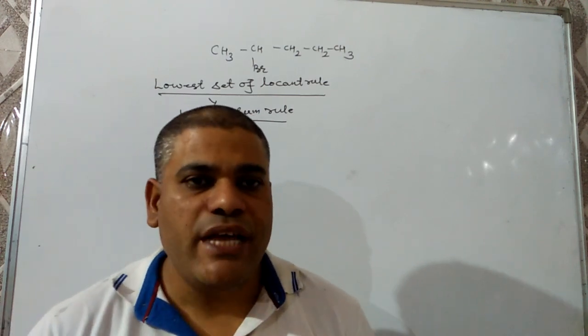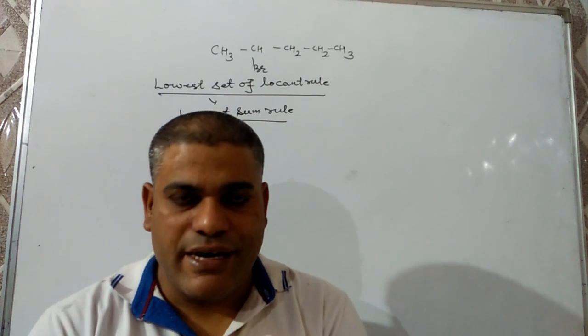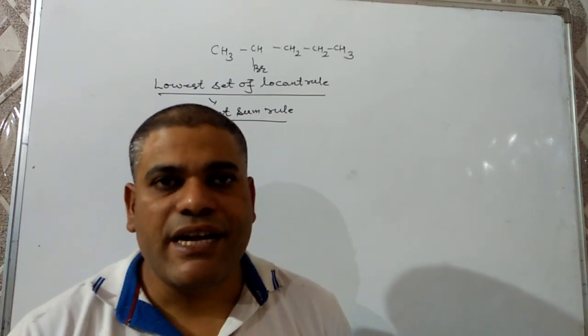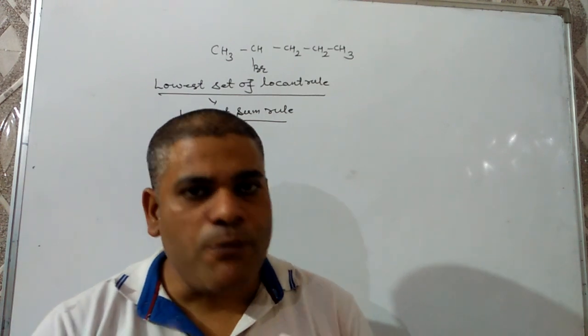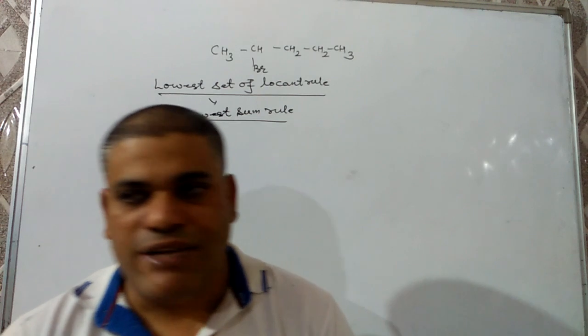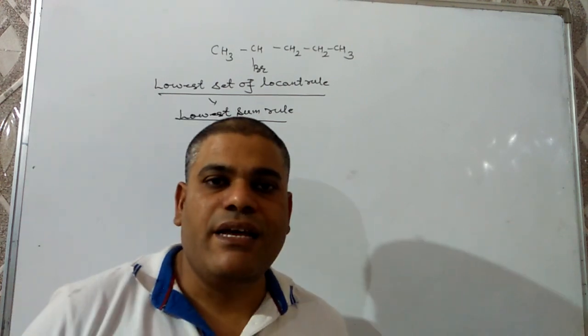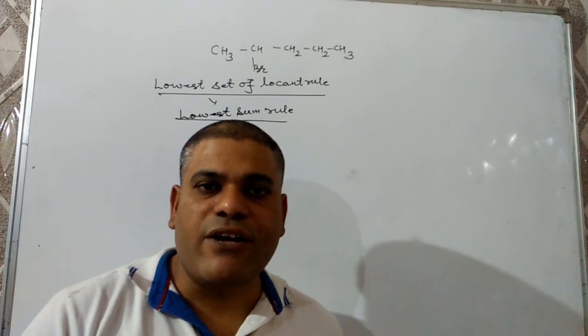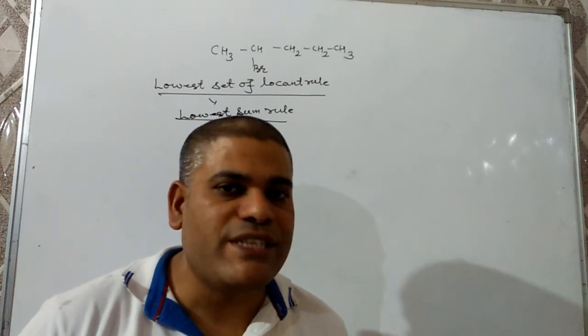According to this rule, if more than one substituent is there, then numbering has to be done from the side from which the set of positions of the substituents is lowest possible.